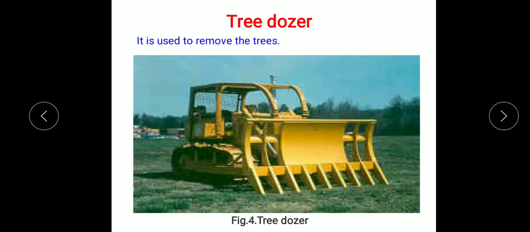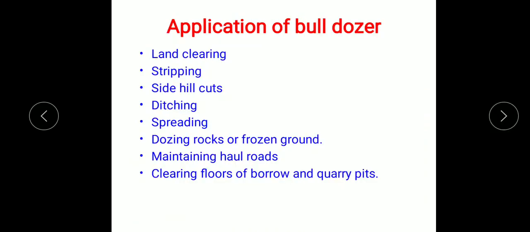Next type is the tree dozer. This is a special type of equipment and it is used to remove trees. So here we can see figure 4 shows the tree dozer with teeth or buckets like this. So coming to the applications of bulldozer.